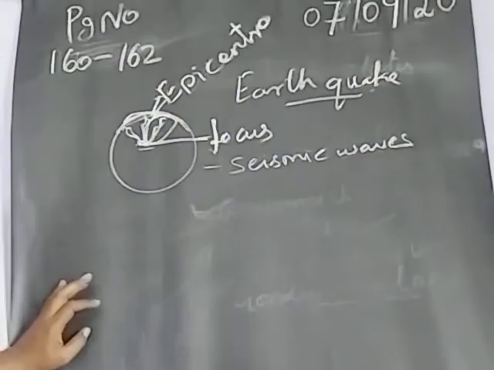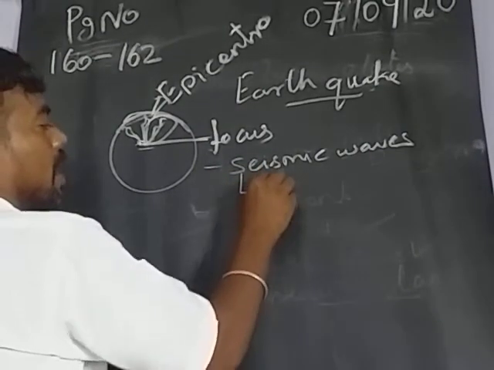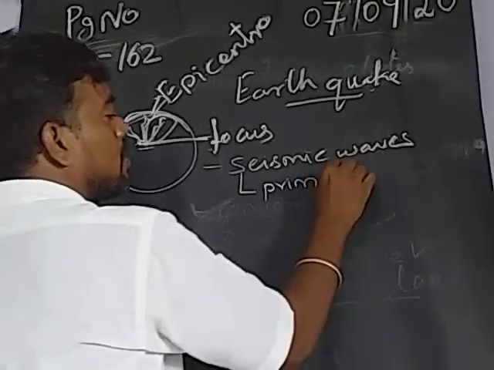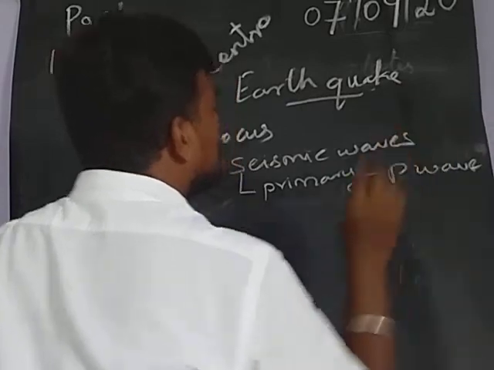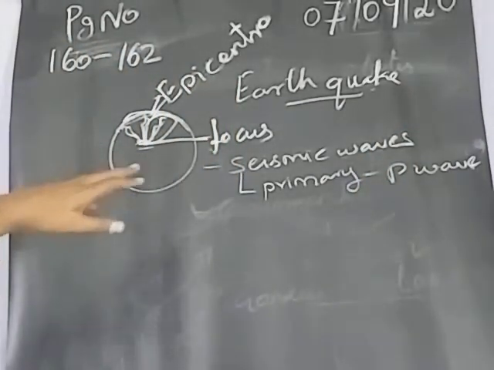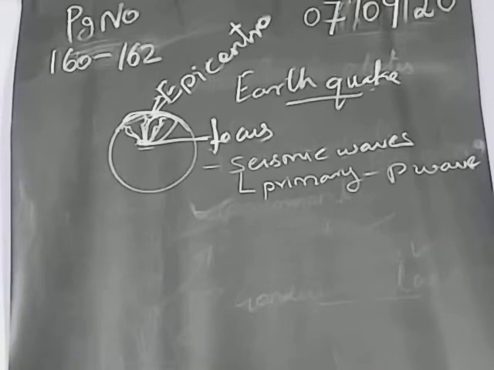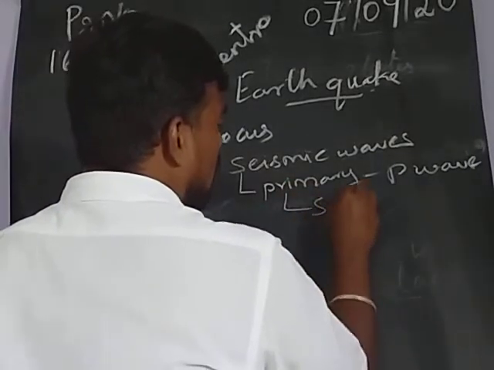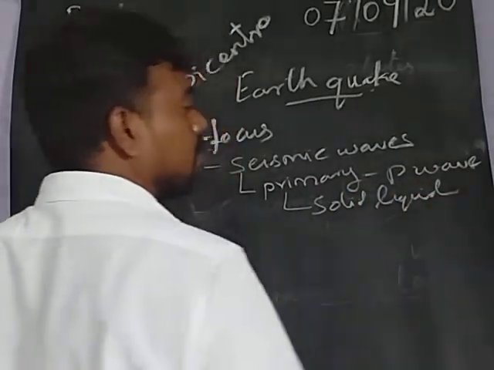These waves also have different types. What are the types actually? Actually, there are three types of seismic waves. We have primary waves, called P waves, secondary waves, and surface waves. The primary wave will pass through solid and liquid also. Whether solid or liquid, it will travel.